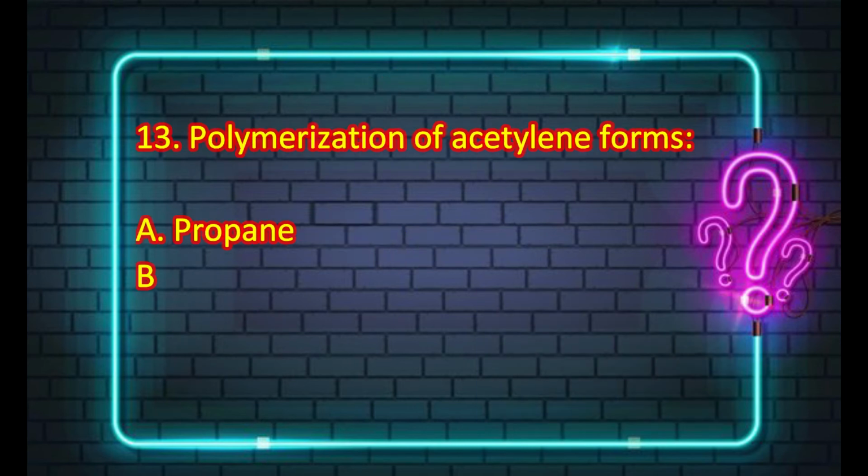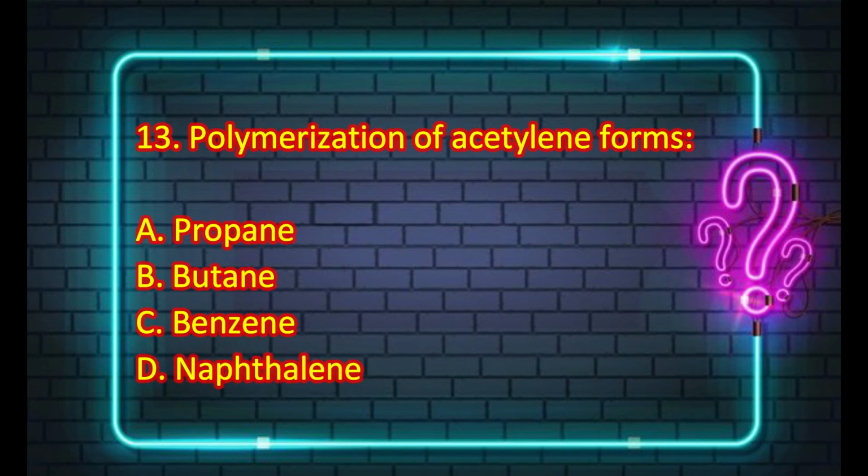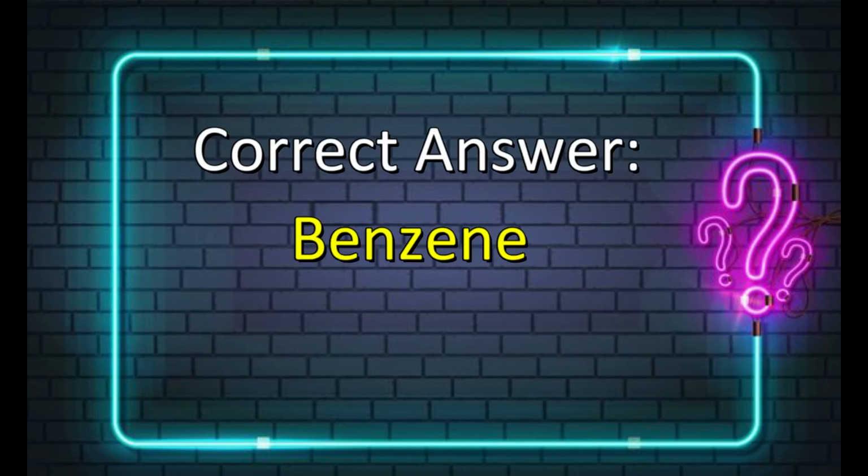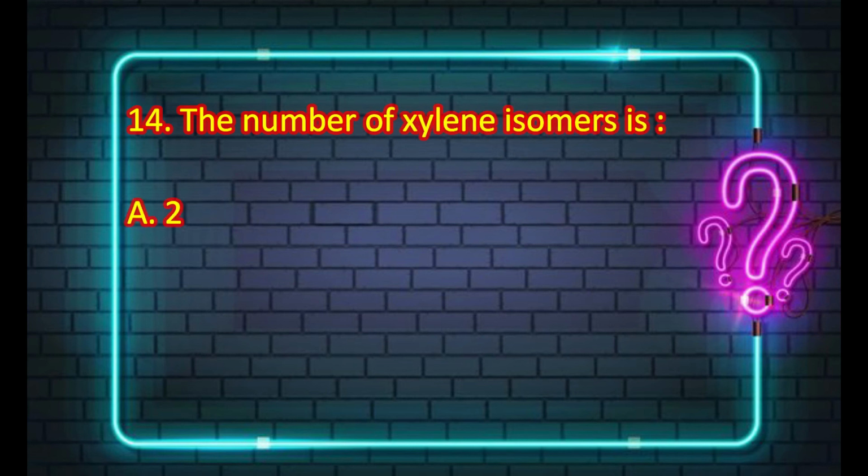The next MCQ is: polymerization of acetylene forms propane, butane, benzene or naphthalene. And the correct answer is benzene. The next MCQ is: the number of xylene isomers is 2, 3, 4 or 5.